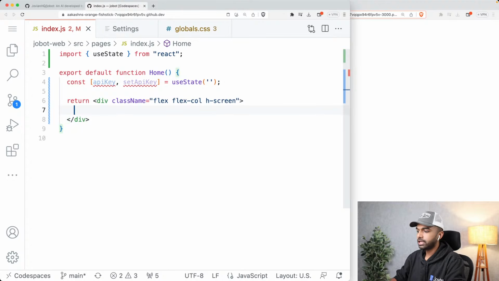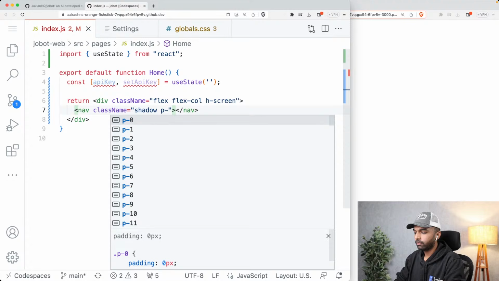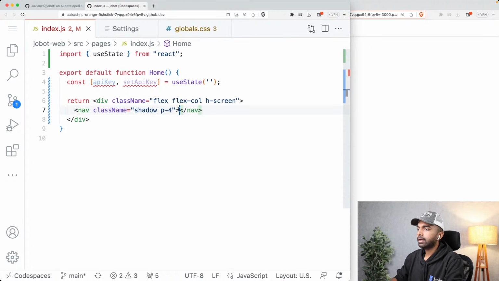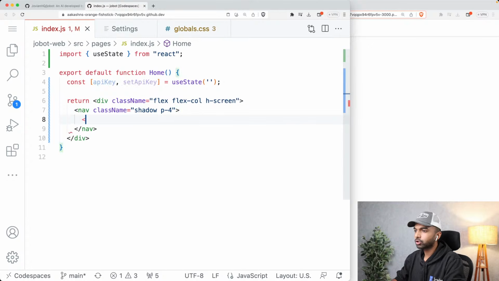Let us now create the navigation bar. I'm going to use the nav tag here so that we're using some semantic tags. And let us give it a shadow so that we have a shadow below the navigation bar, and a padding of 4 units, that's about 16 pixels. So there, right at the top, a navigation bar has been added, and a small shadow below it as well. And in this navigation bar, I want the Jovian logo, or simply the Jobot logo. So I'm just going to type Jobot over here.